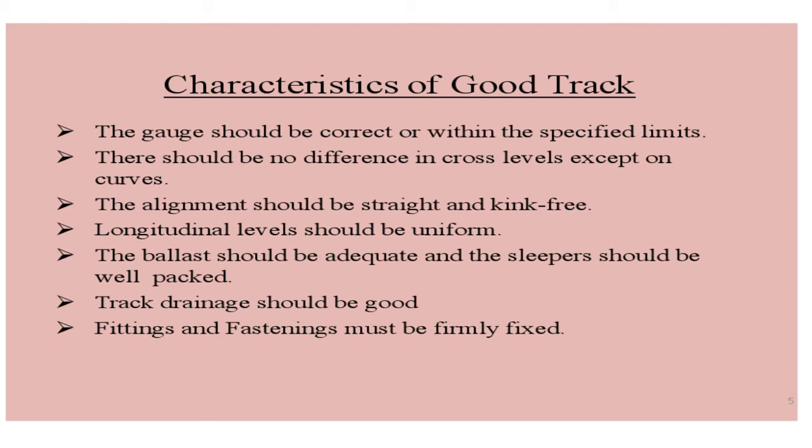So as we know, gauge will be there. Gauge means the inner distance between the tracks. It should be correct and within the specified limit. If the gauge differs greatly, what will happen? Again, the possibility of accidents can happen. Then there should not be any difference in the level. Vertical alignment should be proper and the horizontal alignment should be proper.